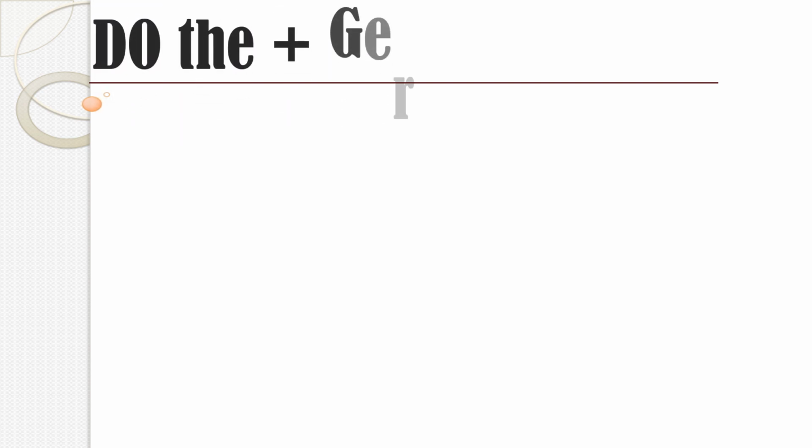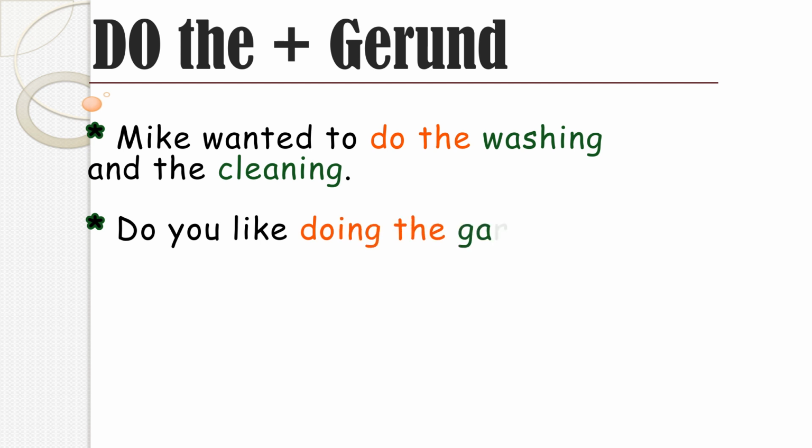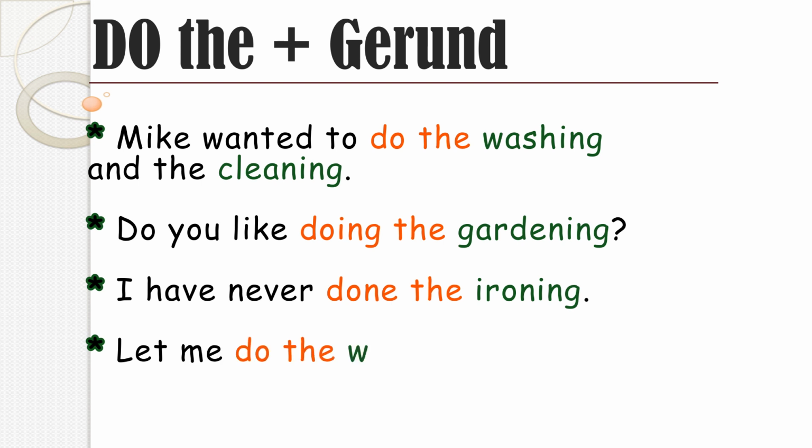Five. Expression do plus the definite article plus a gerund form. Look at these situations. Mike wanted to do the washing and the cleaning. Do you like doing the gardening? I have never done the ironing. Let me do the washing up. As you can see, this pattern usually refers to different jobs that you do around the house.